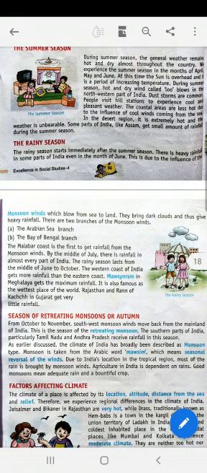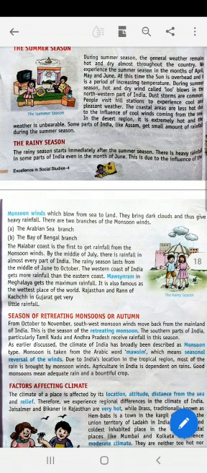From October to November, the southwest monsoon moves back from the mainland of India. During the rainy season, the winds blow from sea to land and cause rainfall. By the month of October, these winds return. When they return, they also cause rainfall. These are called the retreating monsoons. So this is the season of retreating monsoon.